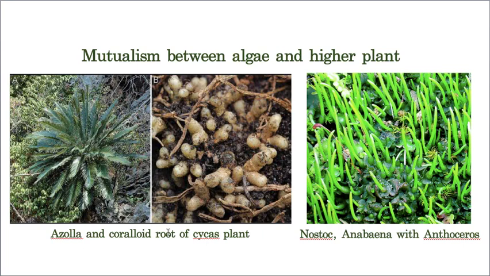So the coralloid root is giving shelter to azolla, whereas azolla is converting the atmospheric nitrogen to nitrites and nitrates, and both are equally getting benefited. That's why this is also the best example for mutualism. Whereas here, nostoc and anabaena with anthoceros is also the same. This relation is also for nitrogen fixation. Here also the shelter, these two, nostoc and anabaena, are getting shelter, whereas anthoceros is getting nitrogen in the form of nitrites and nitrates, which are the edible forms of nitrogen to the plant body.